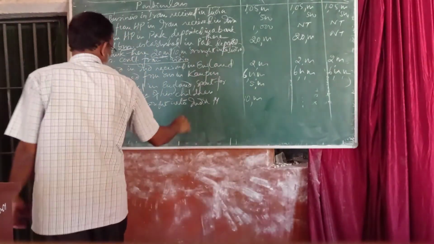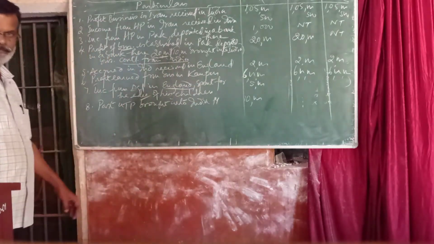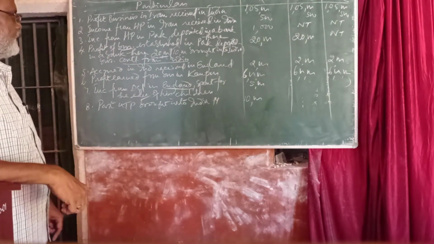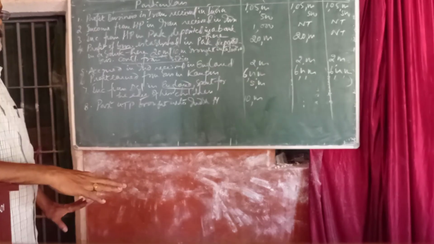Income from agriculture in England, it is all spent for the education of his children, rupees 5,000. Earned and received outside India.